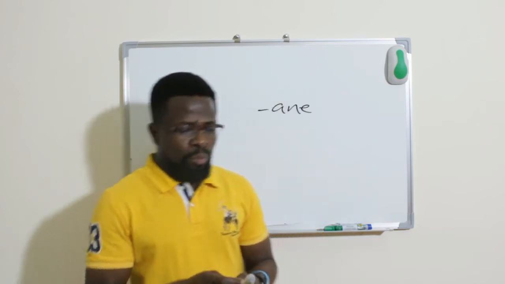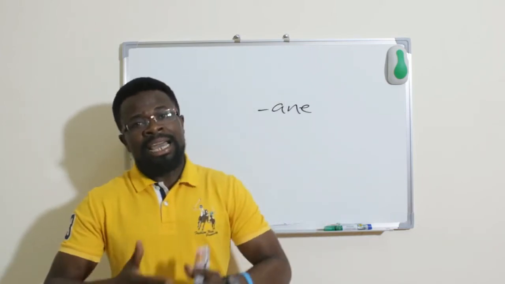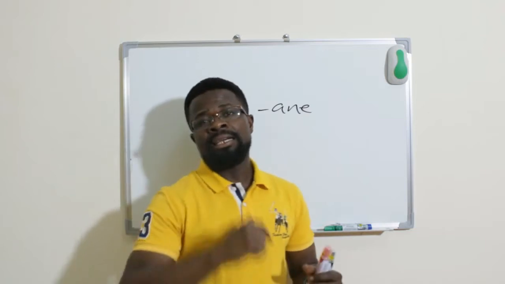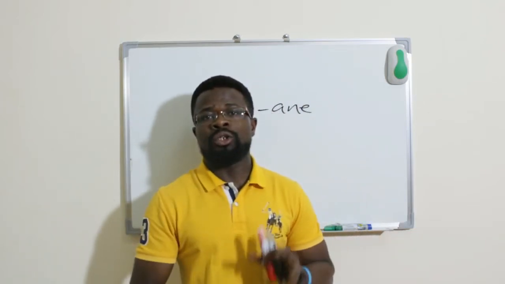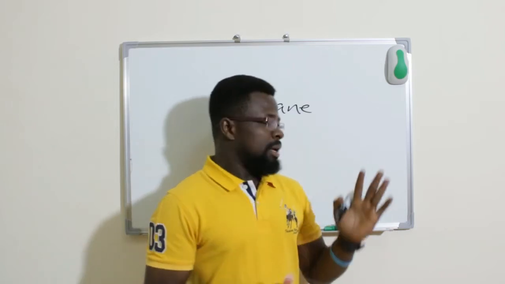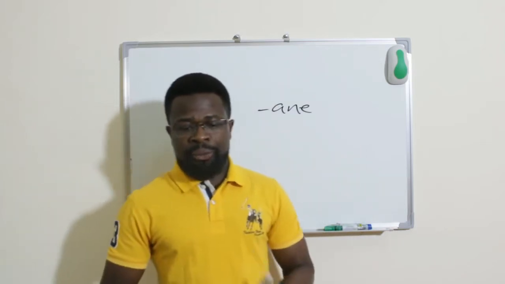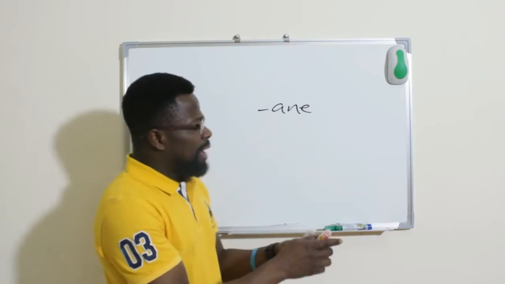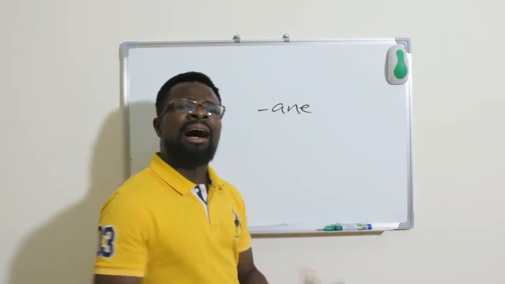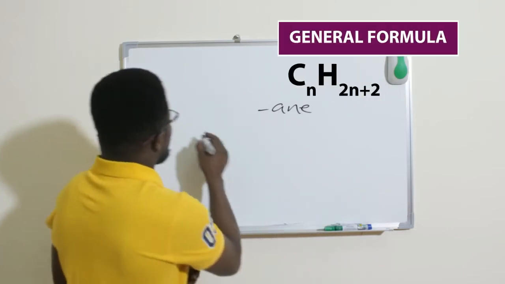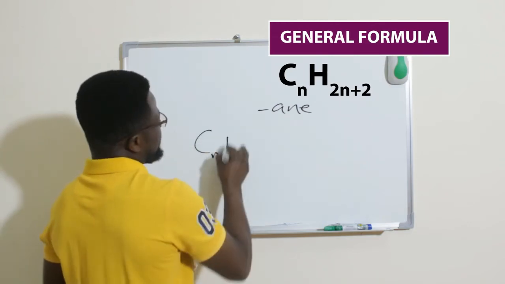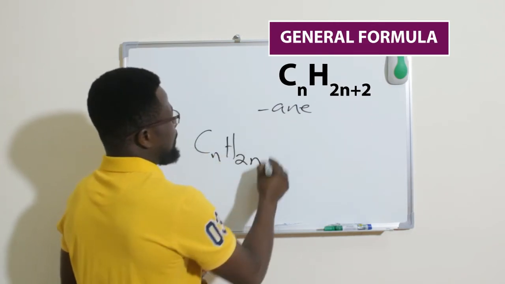Alkanes have a low reactivity, which means they are unable to react very well. They are saturated. They have a general formula that will let you know that these are alkanes, and the general formula is CnH2n+2.